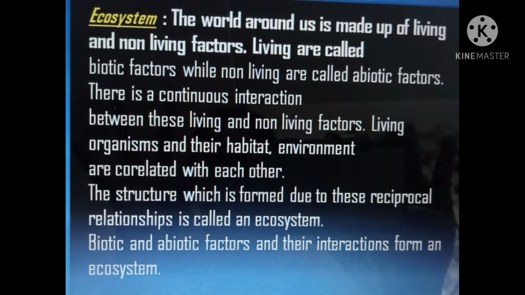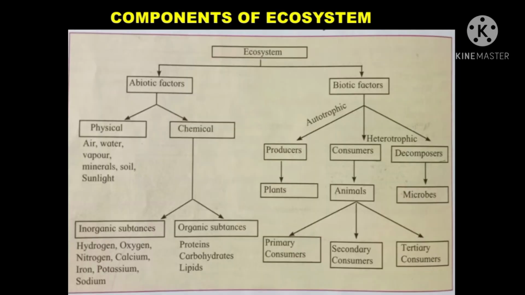Now, students, let's study the ecosystem in detail by seeing its components. What are the components of an ecosystem? Students, there are two components of an ecosystem. One is abiotic factors, second is biotic factors. Now, in abiotic factors, again there are components. Abiotic factors contain physical and chemical.